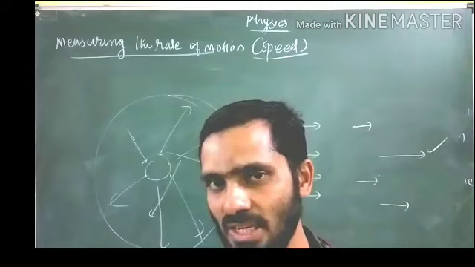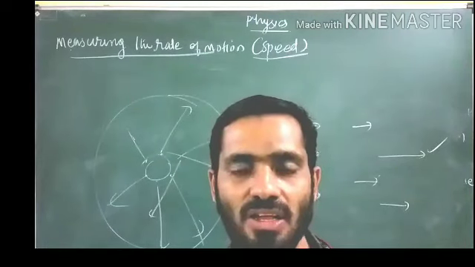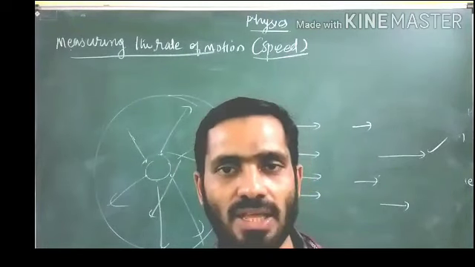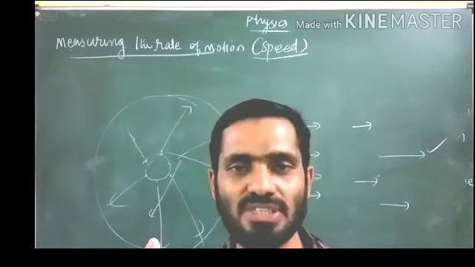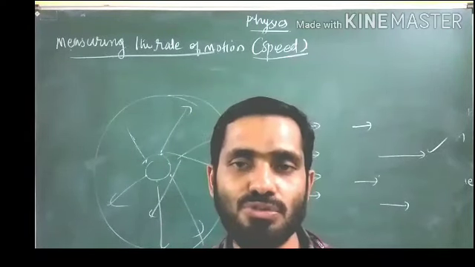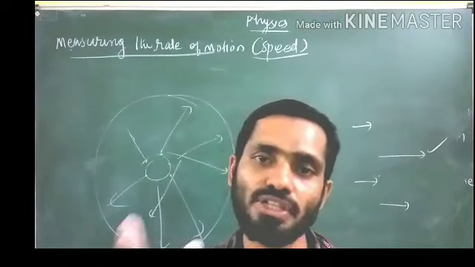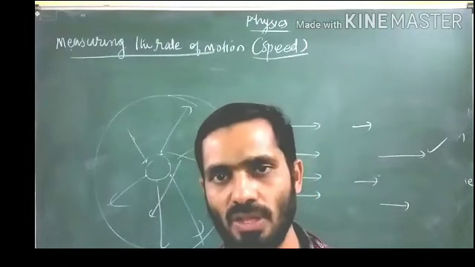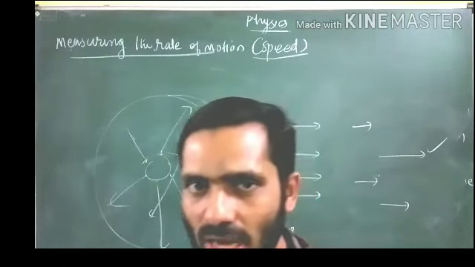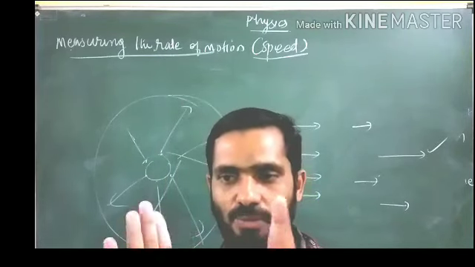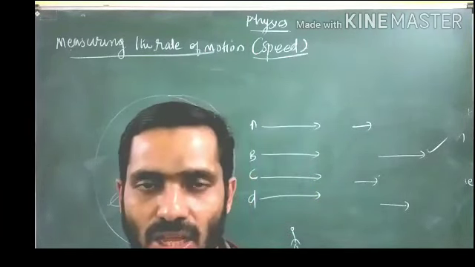It is difficult. Simple observation cannot help you. Simple observation is not enough to say who is fast or who is slow. If all are running in the same direction, then we can say.